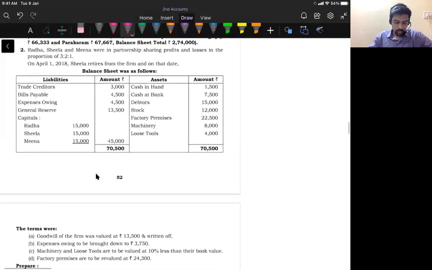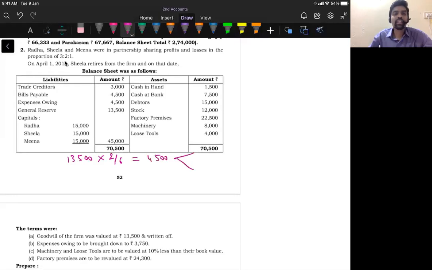See, in question number 2, Radha, Sheila and then Meena are the partners. On April 1, 2018, Sheila retires from the business. So Sheila's share is 2 by 6. Now look at the first adjustment. Goodwill of the firm is valued at 13,500 and further they said written off. So find out Sheila's share of goodwill. 13,500 is the total goodwill. Out of the total goodwill, Sheila's share is 2 by 6, correct? So do this math: 13,500 into 2 by 6 is 4,500.